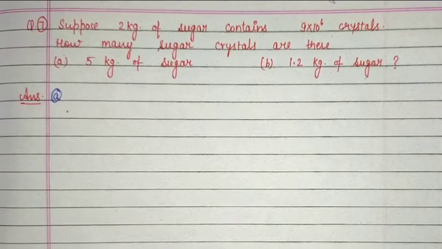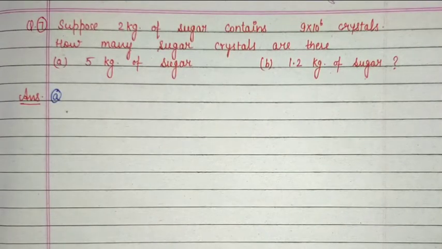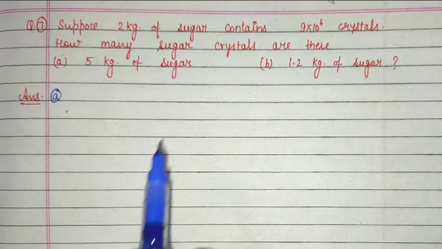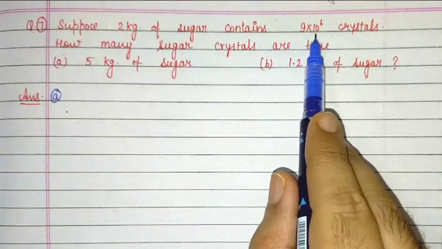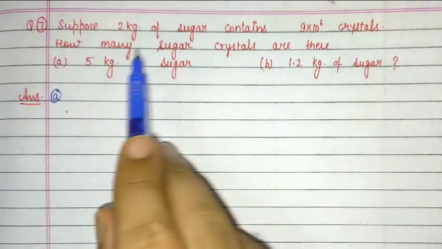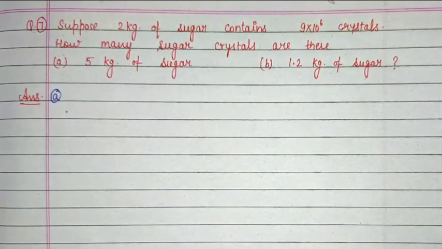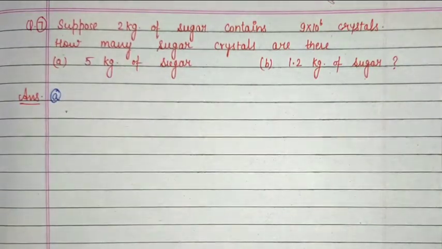Hello dear students, this is question number 7 of exercise 13.1. The question is, suppose 2 kilogram of sugar contains 9 into 10 raised to power 6 crystals. How many sugar crystals are there in 5 kilogram of sugar?